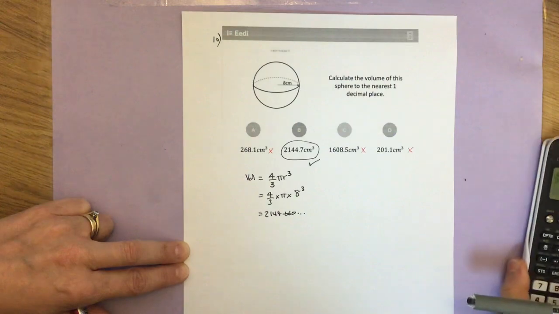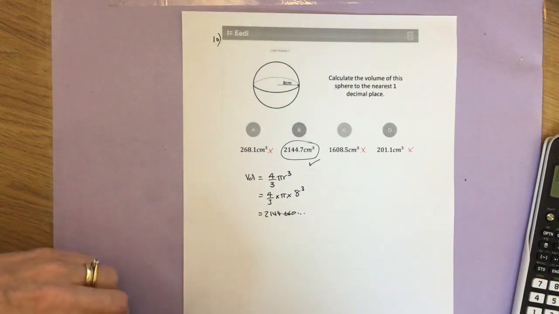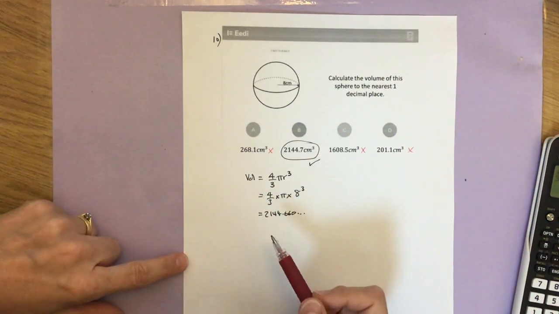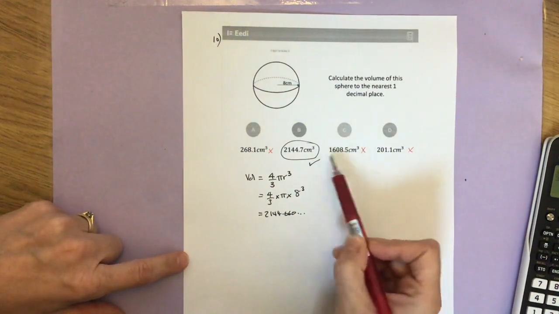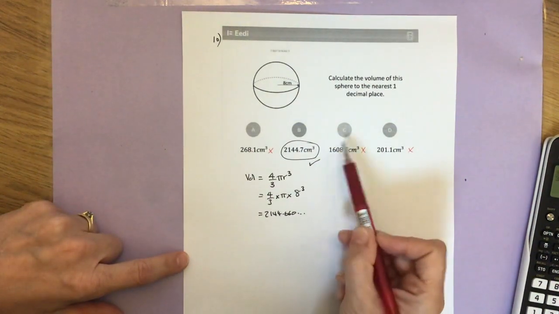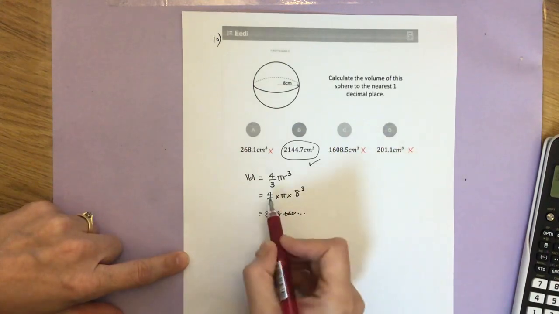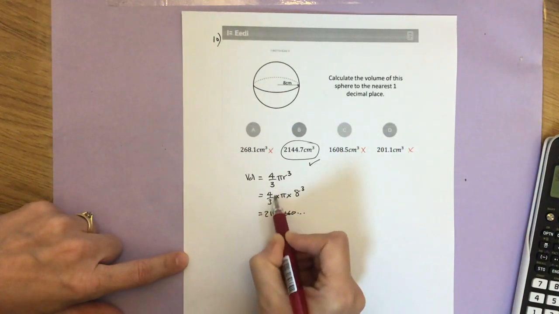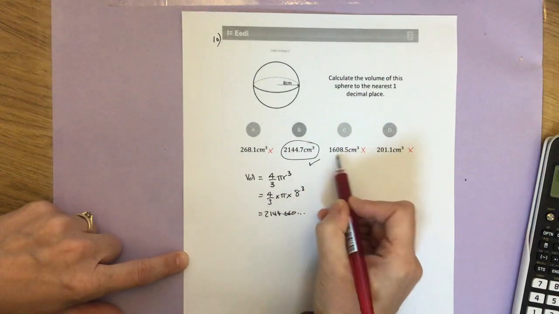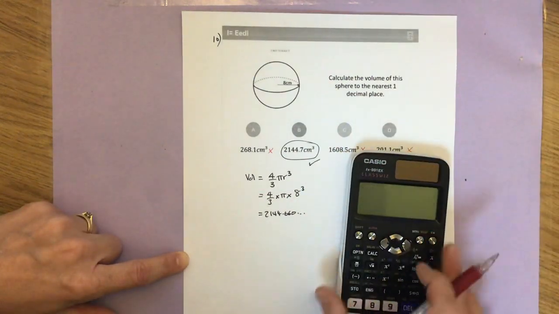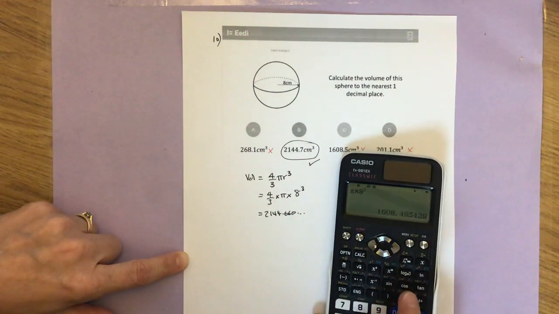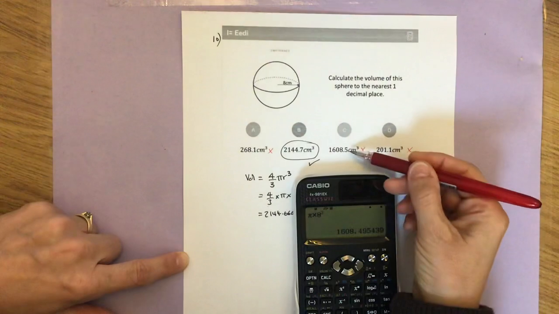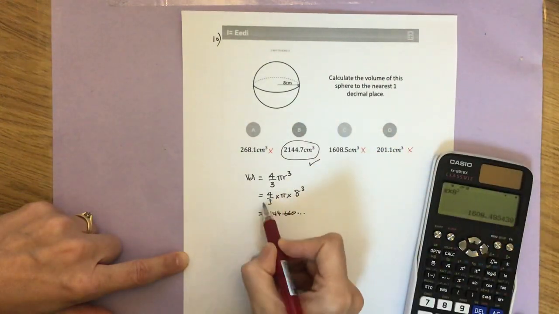Okay, let's have a little look at the wrong answers then. So the wrong answers here, if we just go through them, the one that was said the most of the wrong answers was C. And here for C, I think basically what's happened here is people have just missed off this 4/3 part. So this answer is just pi times 8 cubed. Okay, so that answer there is pi times 8 cubed, so this part's been missed off.